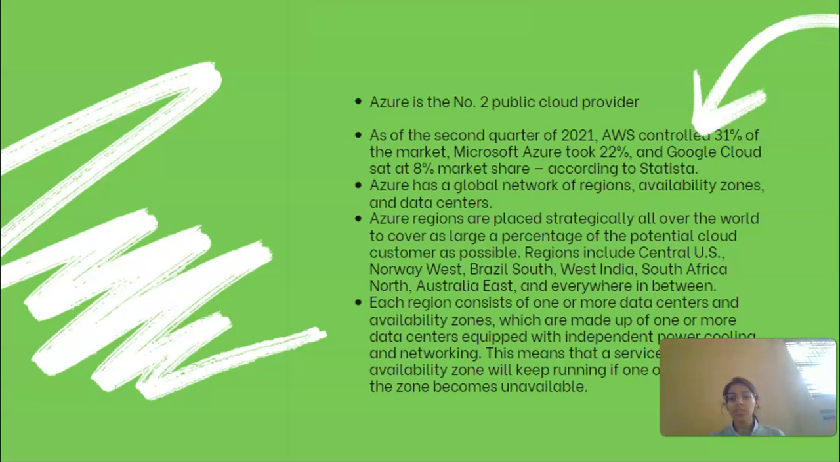Azure regions are placed strategically all over the world to cover as large a percentage of the potential cloud customer as possible. Regions include Central US, Norway West, Brazil South, West India, South Africa North, Australia East, and everywhere in between. Each region consists of one or more data centers and availability zones, which are made up of one or more data centers equipped with independent power, cooling, and networking. This means that a service in an availability zone will keep running if one of the parts of the zone becomes unavailable.